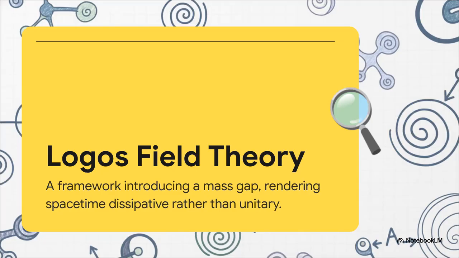Now, before we even look at the first equation, there's a crucial concept we've got to wrap our heads around. Lagos field theory intentionally introduces dissipation into the Adelic Langlands program, which traditionally is treated as a closed system. In classical automorphic theory, operators are usually strictly self-adjoint. But here, we introduce a mass gap. We're dealing with an open quantum system where energy and information can actually be dumped out into the environment. And this non-unitary twist, it's honestly the secret engine driving this entire framework.